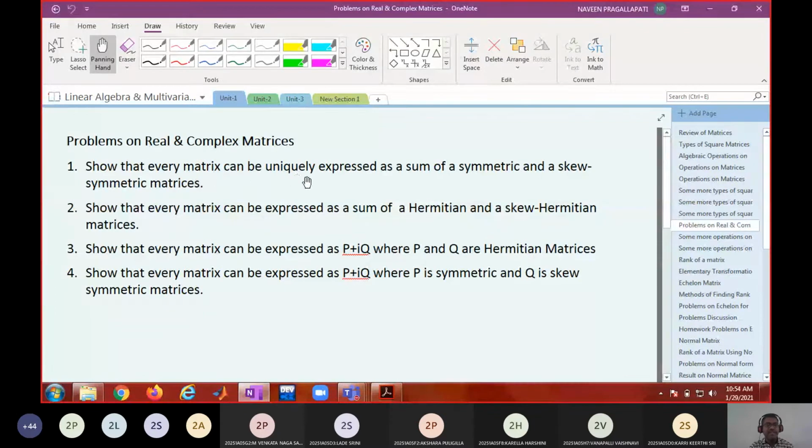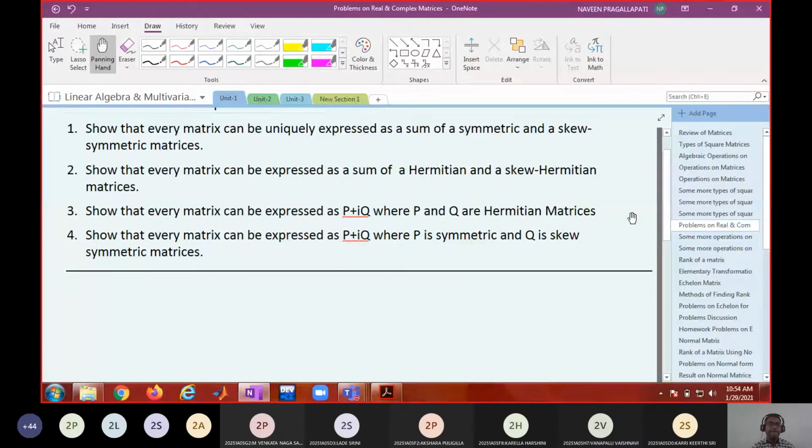Show that every matrix can be uniquely expressed as a sum of a symmetric matrix and a skew symmetric matrix. Do you remember how to express it? How can I express a matrix as a sum of symmetric and skew symmetric?